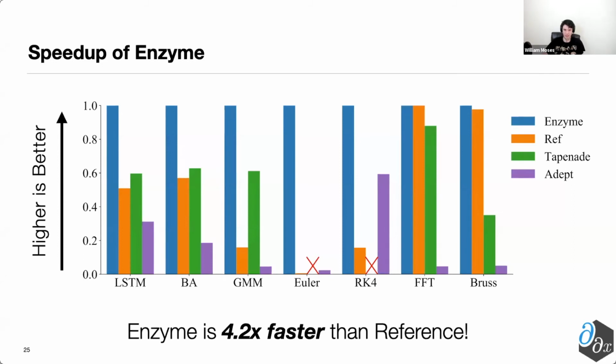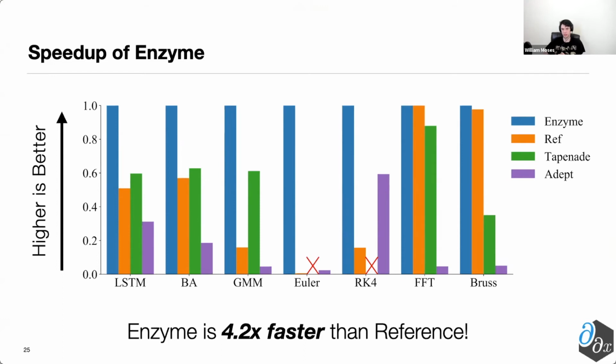Yes. Excellent. Okay, so first, the thing to evaluate is how much those optimizations really matter. So we can do so by looking at the difference between Enzyme and the reference pipeline. And we see that for the majority of test cases, Enzyme does substantially better, and in fact on average is 4.2 times faster.